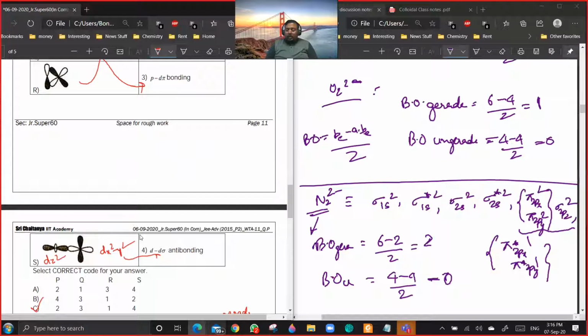See, the x, y, and z axes are defined for individual orbitals. There is no universal axis. But the dz square can move to such an orientation that it can form a sigma bond.